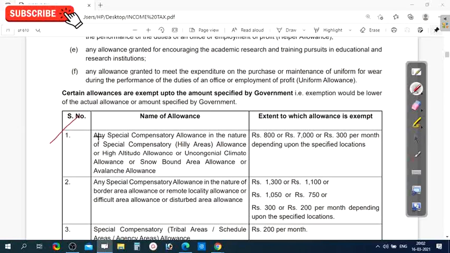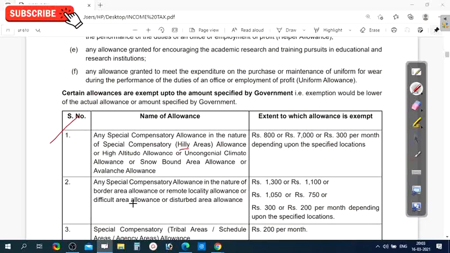The first one, any special compensatory allowance in the nature of special compensatory hill areas allowance, especially for hill areas, and high altitude allowance or uncongenial climate allowance, snowbound area allowance, or avalanche allowance.